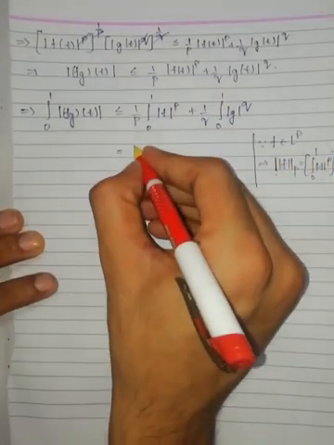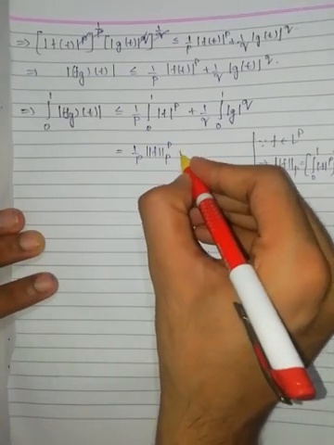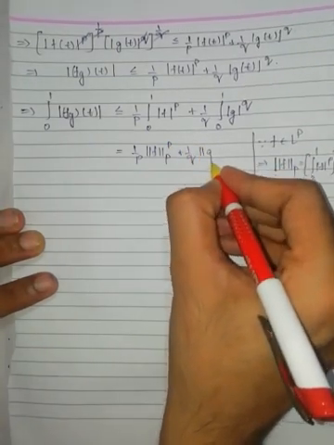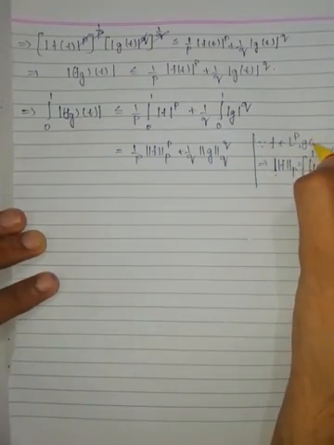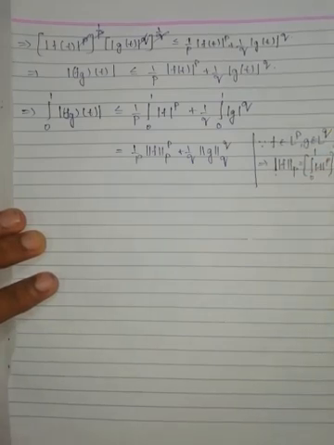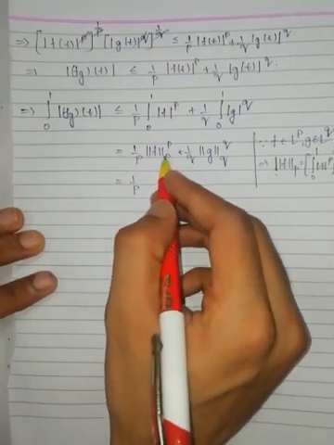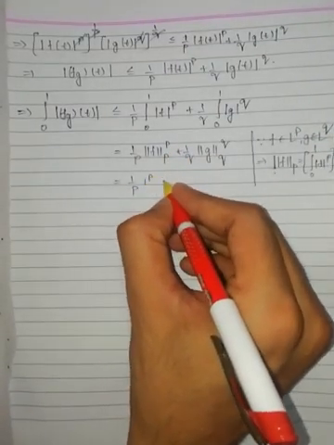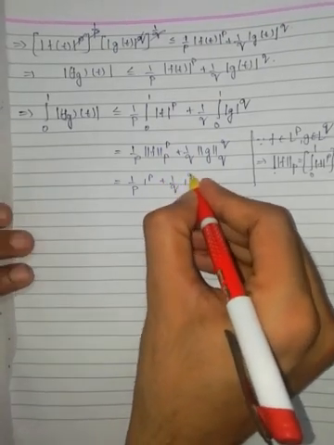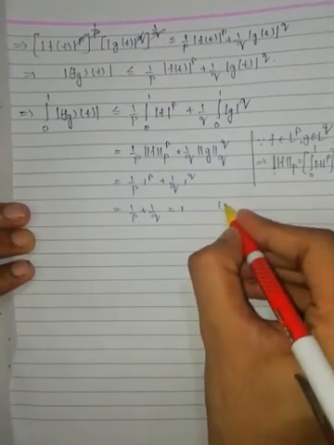Sending this p here, what you will get? 1 by p norm of f to the power of p plus 1 by q norm of g to the power of q, by the definition of p norm and q norm. As we have considered this case, this one is equal to 1 and this one is equal to 1. So 1 by p times 1 to the power of p plus 1 by q times 1 to the power of q, which is equal to 1 by p plus 1 by q, which is equal to 1 by the hypothesis.